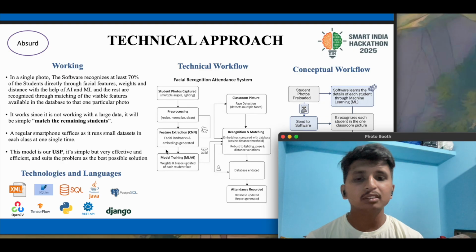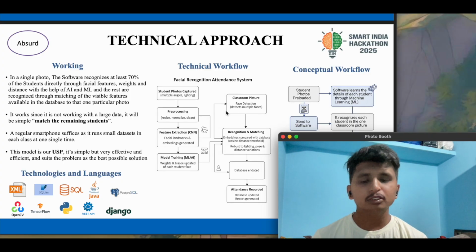The facial landmarks and the embedding, the nose, eyes, the chin, are all marked down through our software. Then the model training goes on with AI and ML. Then when the classroom picture is taken, each student's face will be recognized, and it will be matched with a previously recorded database, and the attendance is recorded.